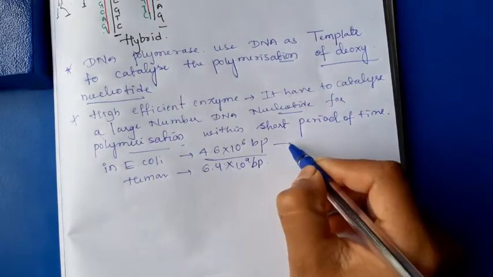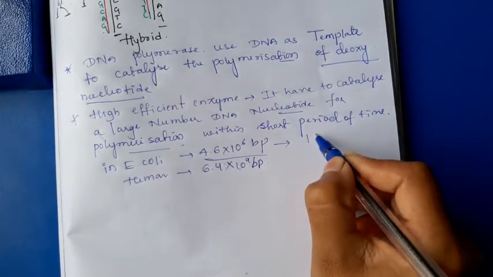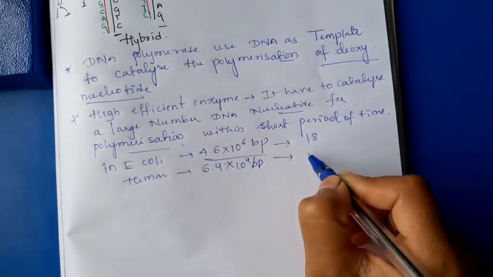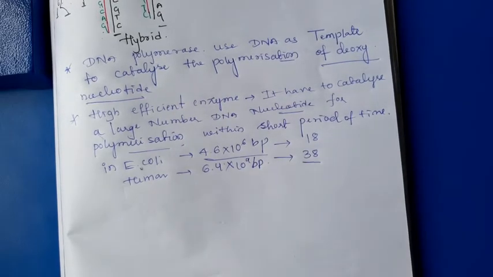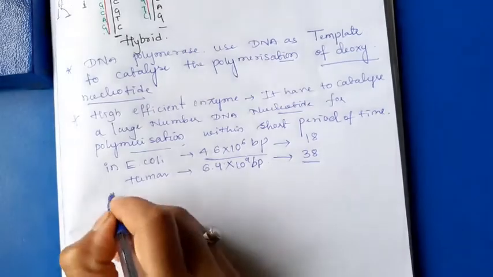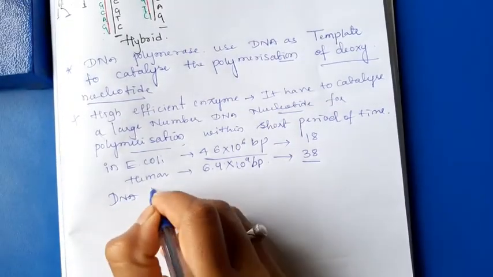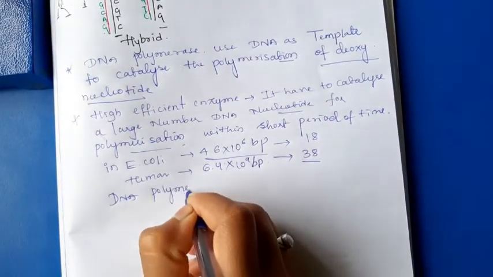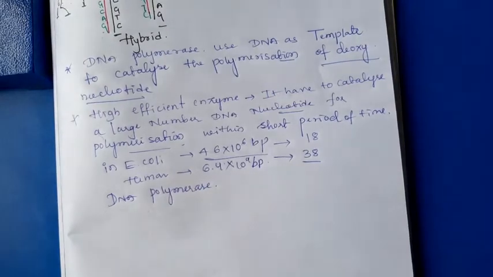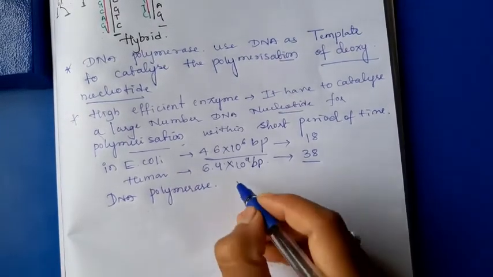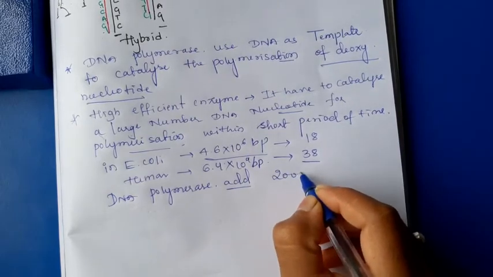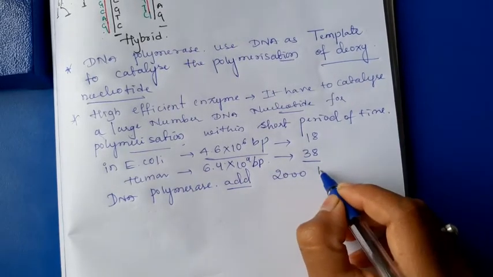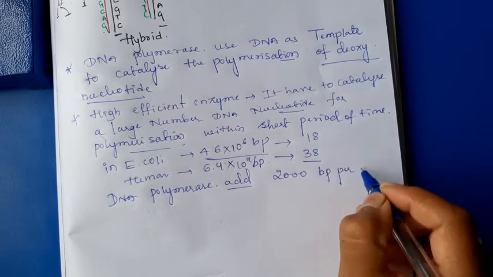In case of E. coli, the replication takes place in 18 minutes. In case of humans, it takes place in 38 minutes. Means DNA polymerase adds 2000 base pairs per second.